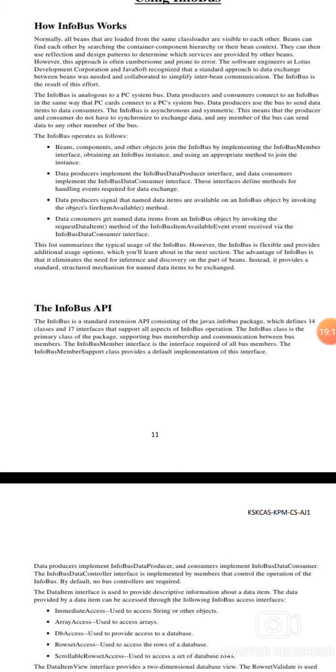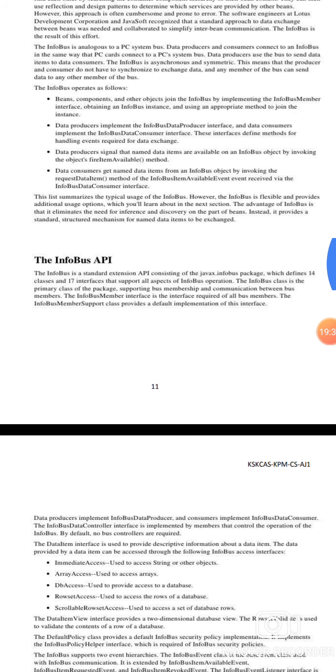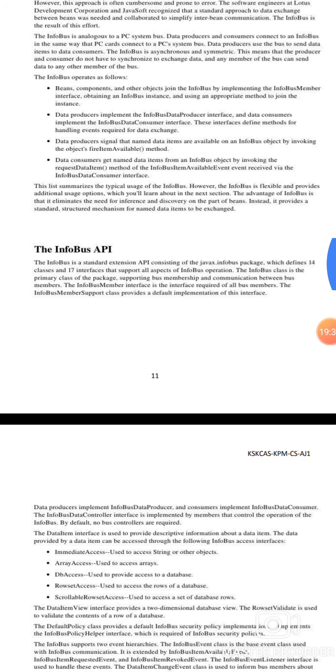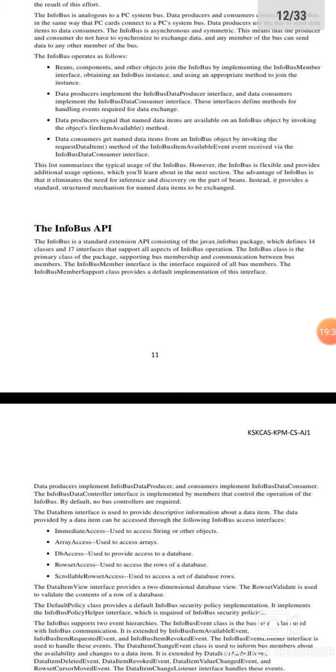Data producers signal that named data items are available on the InfoBus by invoking the object's fireItemAvailable method. The data consumer gets the named data items from the InfoBus object by invoking the requestDataItem method, and available data items are received through the InfoBusDataConsumer interface.